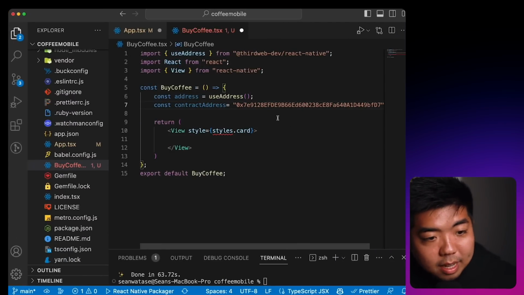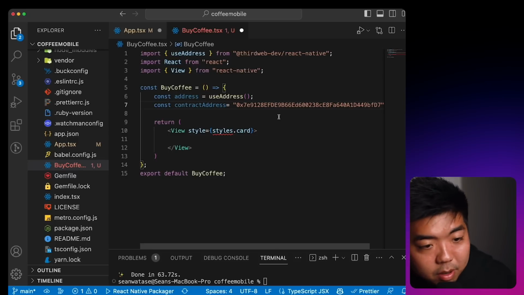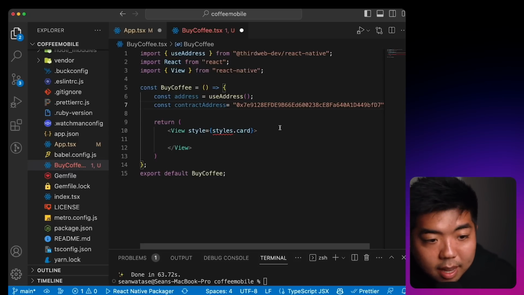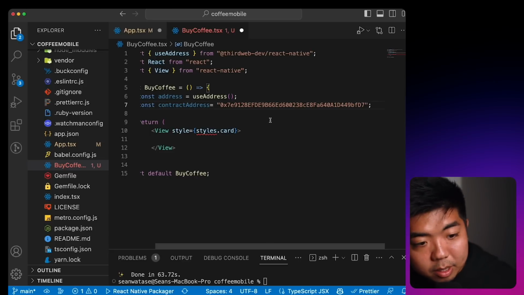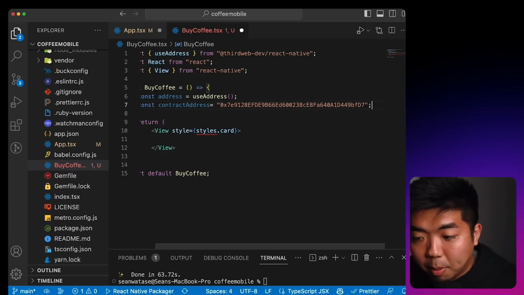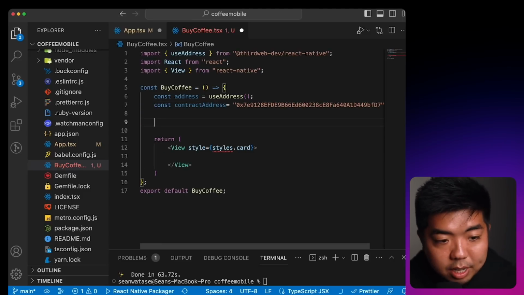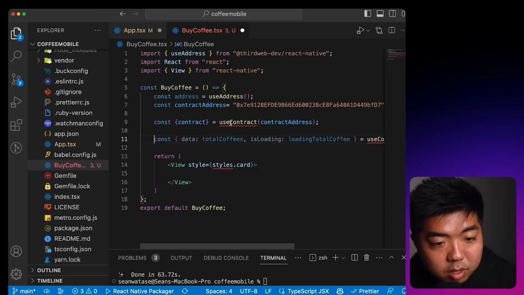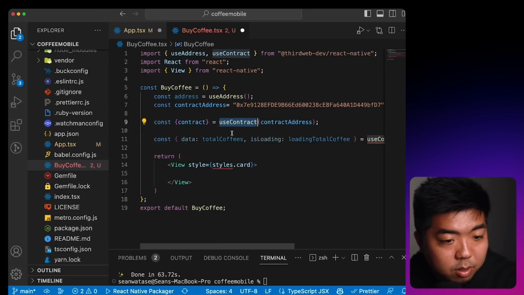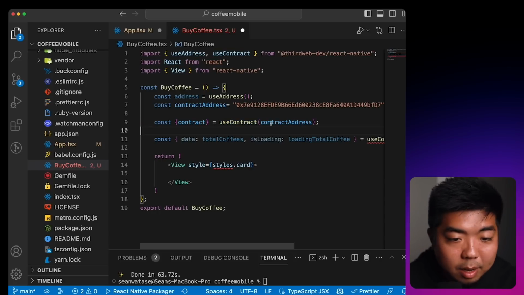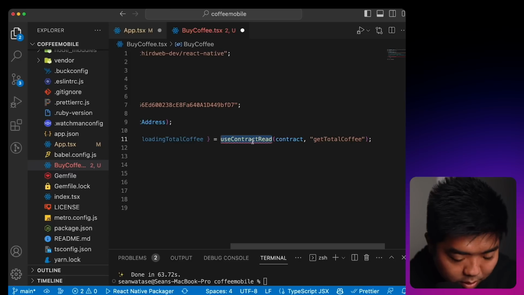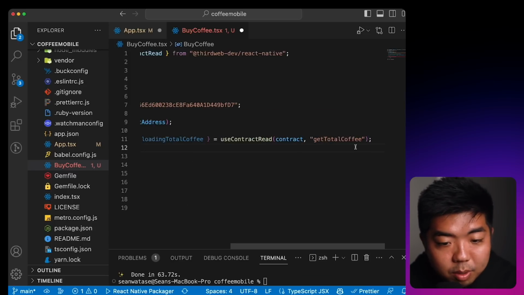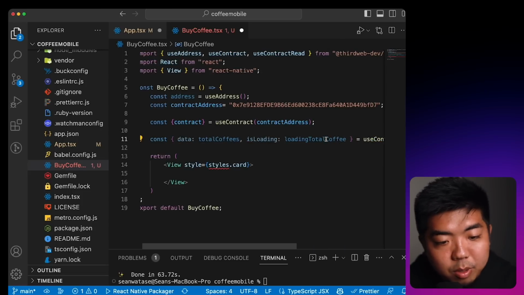And what you're going to start to realize is, because we're using React Native to build our mobile app, a bunch of the React hooks and a bunch of the things that we've used to build our web app are going to be pretty similar in how we use them here in our mobile app. So again, because this one is just getting our total coffees, we're not getting anything else for this one here. We're going to use the useContract hook to get our contract again. We're just going to pass the contract address, and then we're going to use useContractRead to get the total coffees, which we're going to display under the title of our buy coffee.